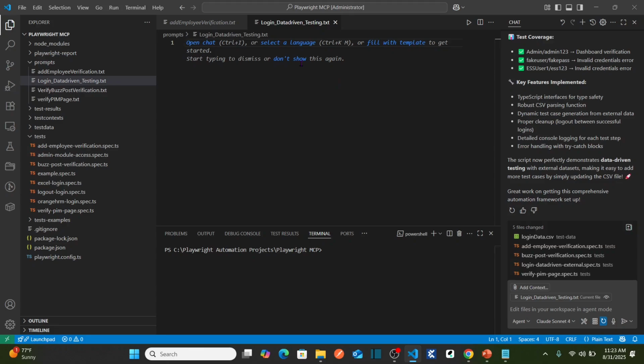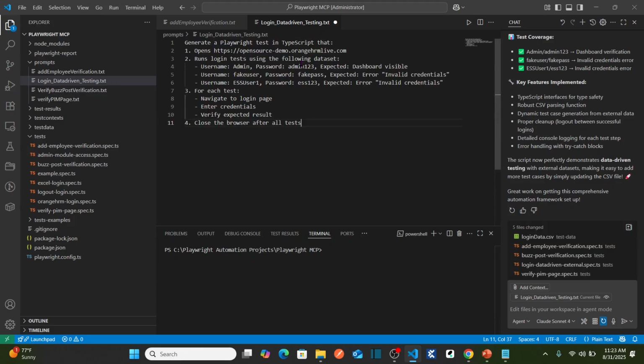So I'm going to paste the prompt here. Let us see the prompt. Generate a Playwright test in TypeScript that opens the OrangeHRM URL, runs login tests using the following dataset. My first dataset is this one, which is a valid dataset. Username is admin, password admin123.